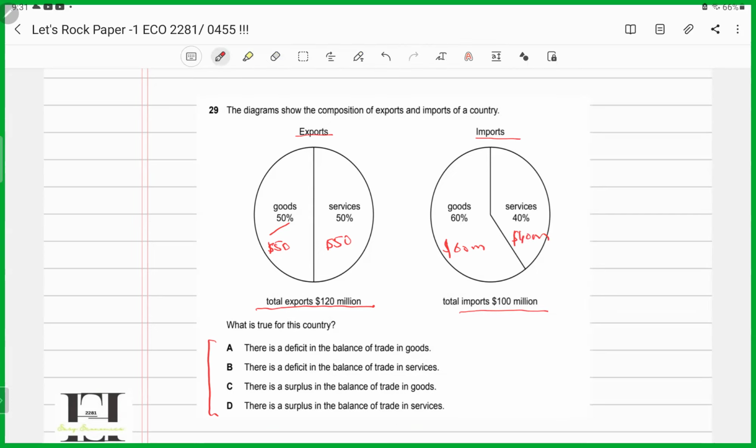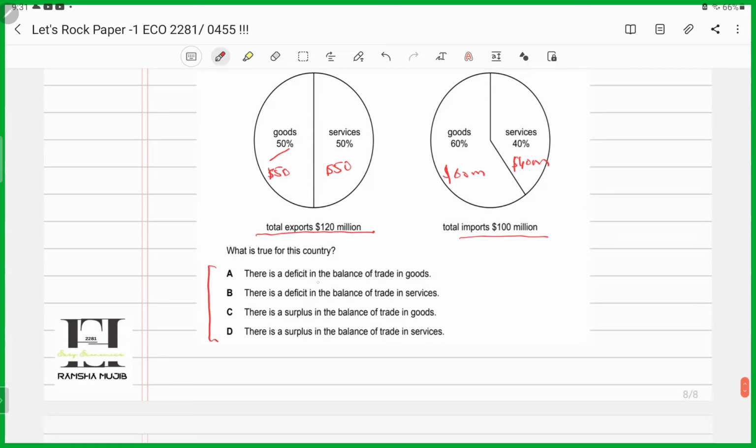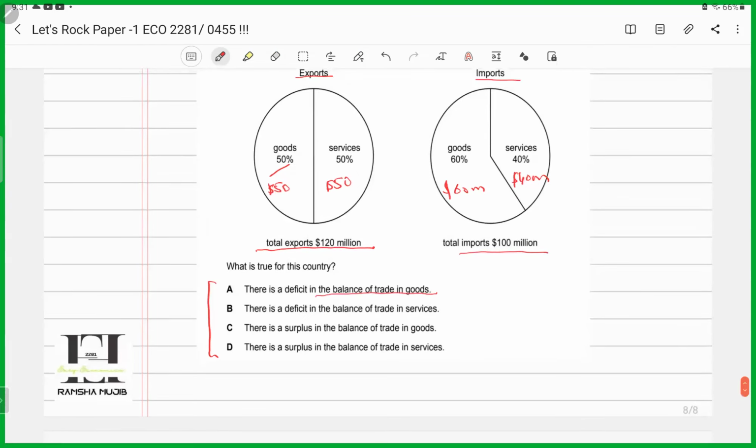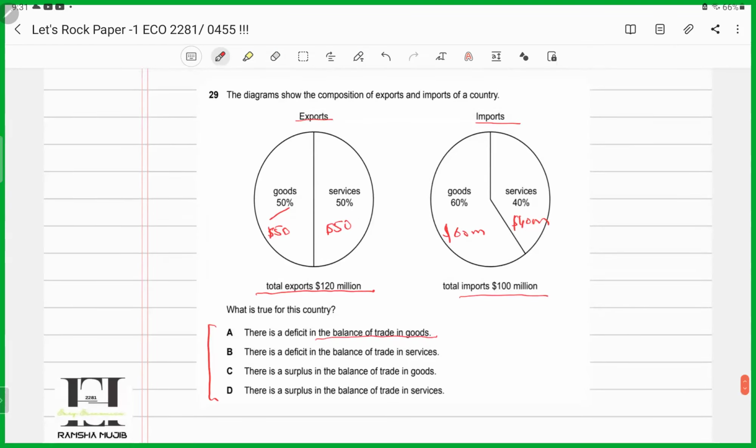The first option says there is a deficit in the balance of trade in goods. Now, how will you calculate the balance of trade in goods? You subtract the imports of goods from the exports of goods. The exports of goods is 60 million, and the imports of goods is also 60 million, because it's 120 million. So 60 million minus 60 million, the answer is 0. So it's not a deficit.